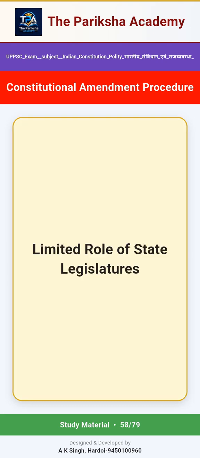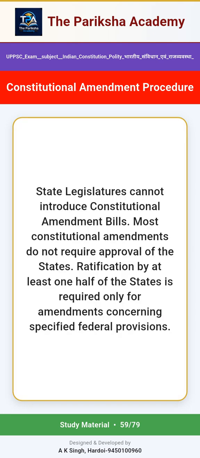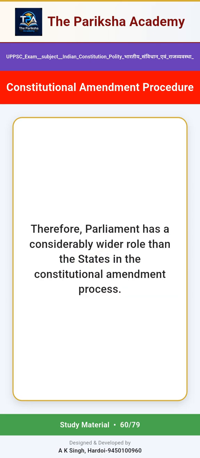Limited role of state legislatures. State legislatures cannot introduce constitutional amendment bills. Most constitutional amendments do not require approval of the states. Ratification by at least one half of the states is required only for amendments concerning specified federal provisions. Therefore, Parliament has a considerably wider role than the states in the constitutional amendment process.